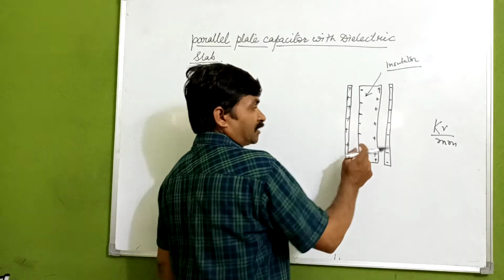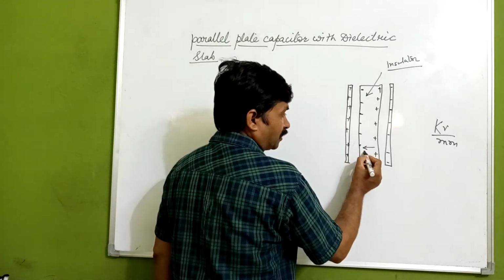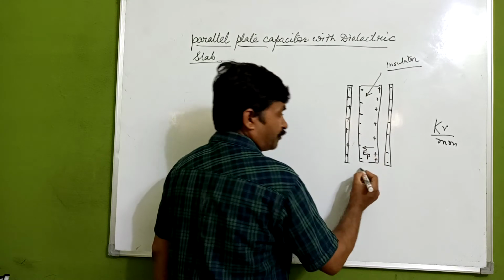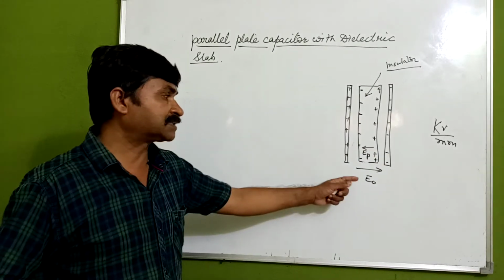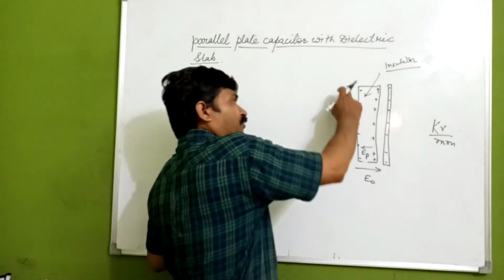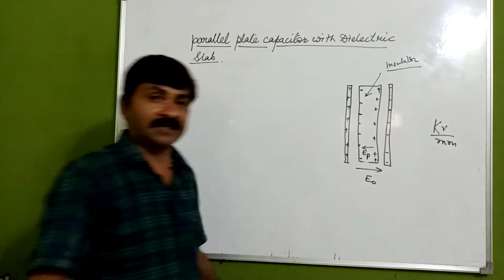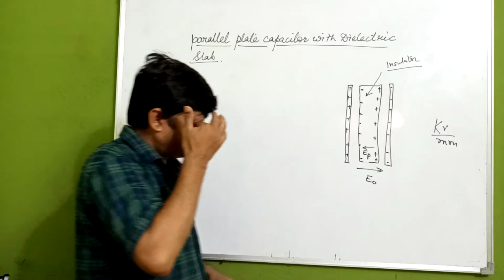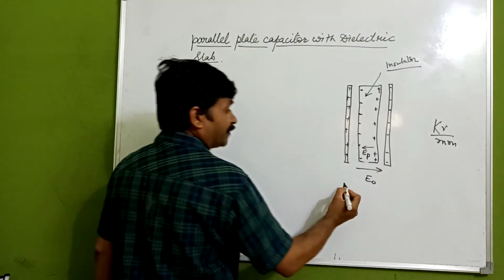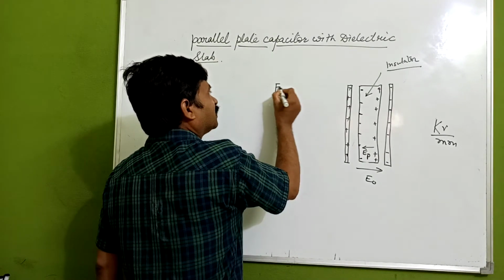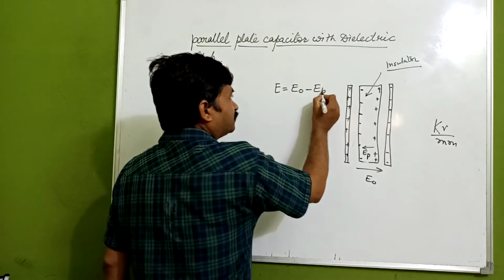This polarization causes an electric field inside it in the direction opposite to the external electric field, because the external field is due to the positive charge. So the resultant electric field is given by the relation E equals E naught minus E t.